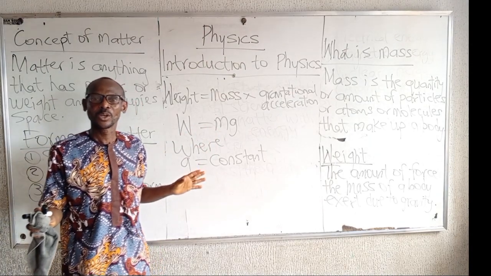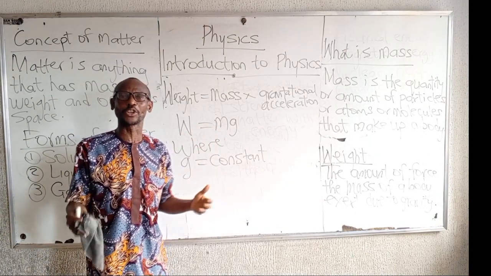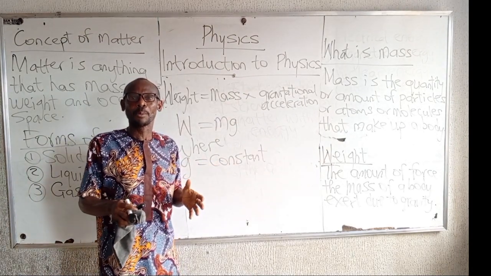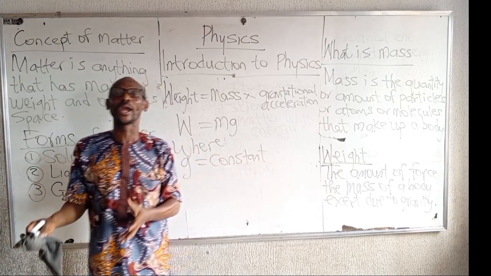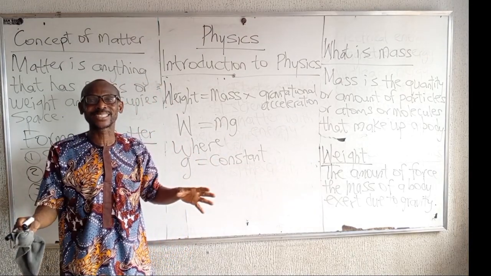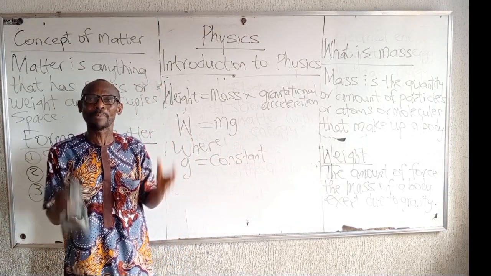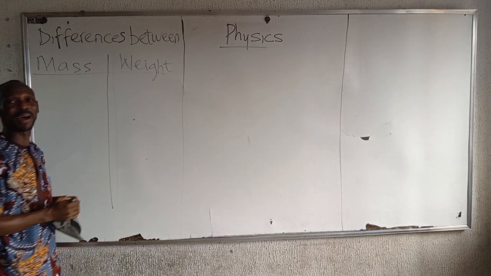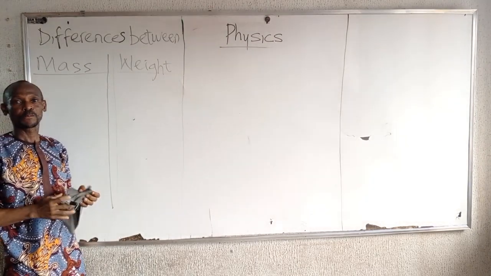Different. Now, in an examination condition, you may be asked to write the difference between mass and weight. We are going to look at the differences between mass and weight.